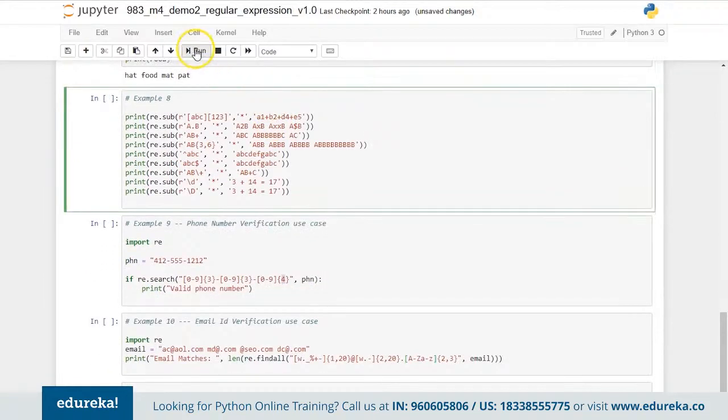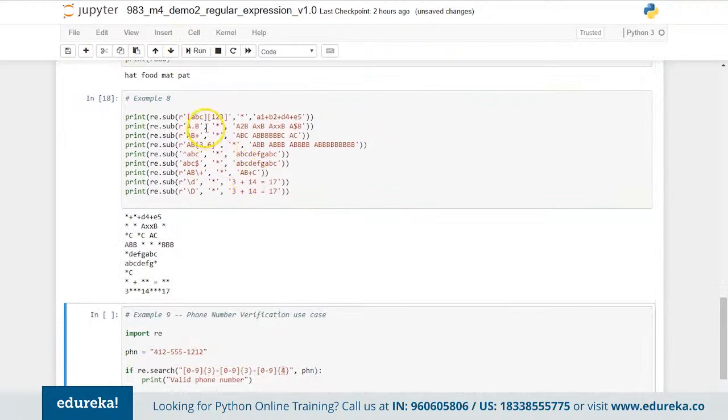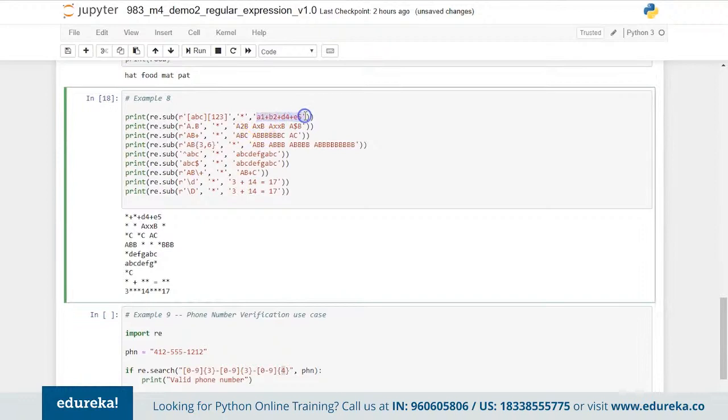And some couple of extensive patterns over here. In this one, you can see that we have a string A1 plus B2 plus DE, D4 plus E5. Now here we have a keyword called ABC123. So what is happening here is that the star symbol is getting replaced for A1 and B2. So this is where the star symbol is getting replaced. Now here we are using a regular expression of A dot B, so any character in between will be replaced. So this one and this one will be replaced, and this one will remain here itself.